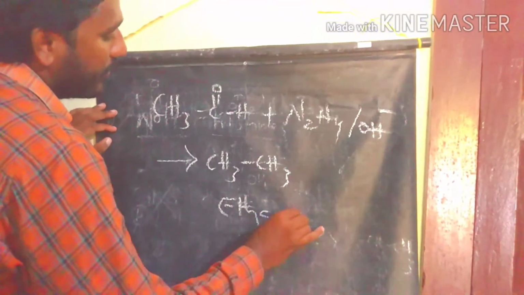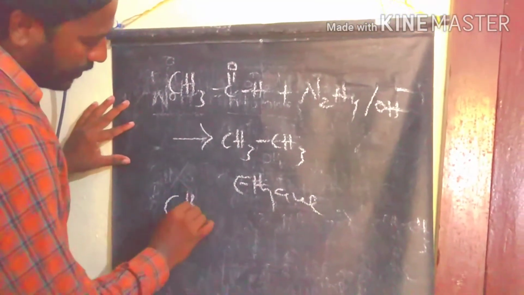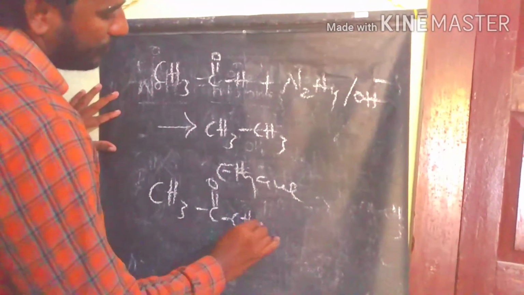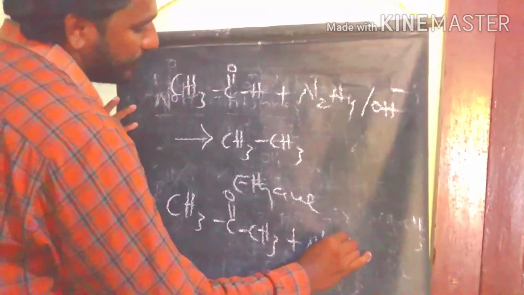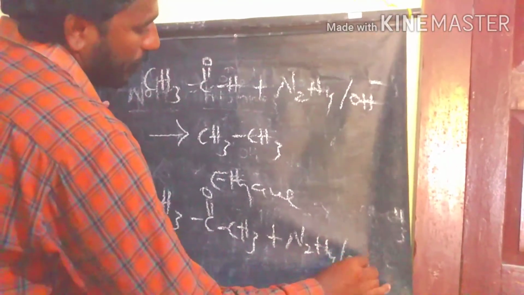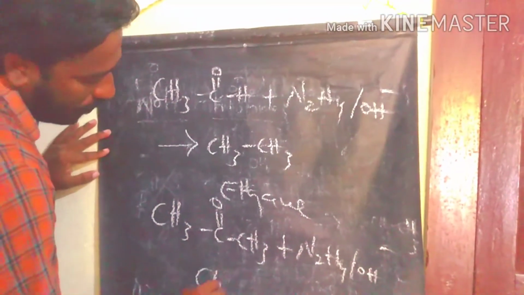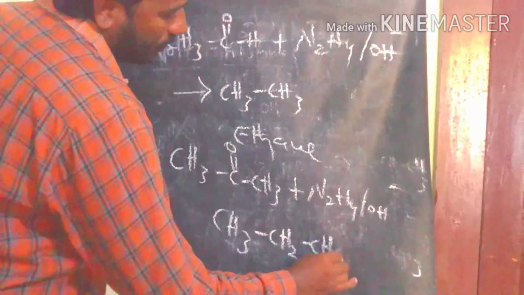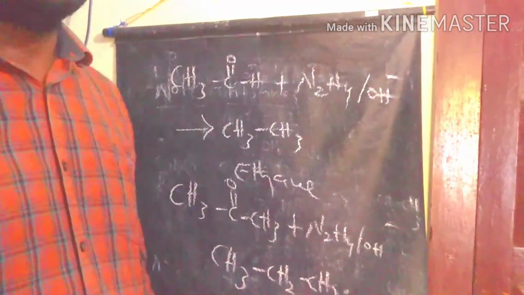In case of acetone reacting with hydrazine, what is the product? We are getting propane as the product. So these are the Wolff-Kishner reduction reactions.